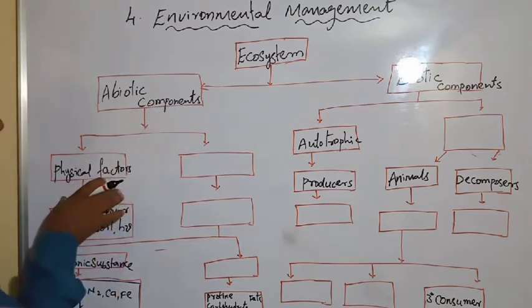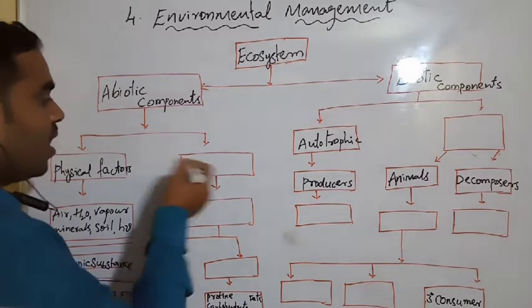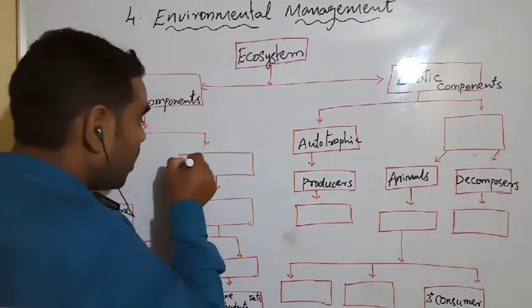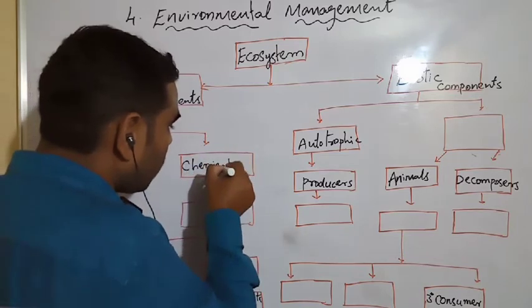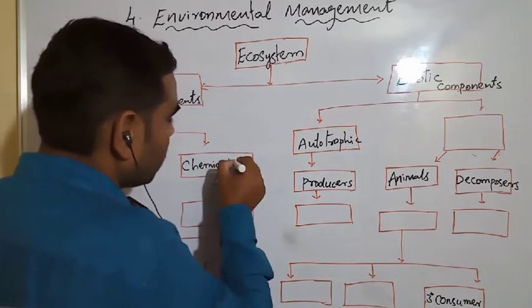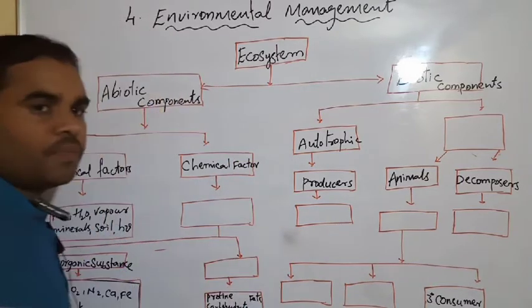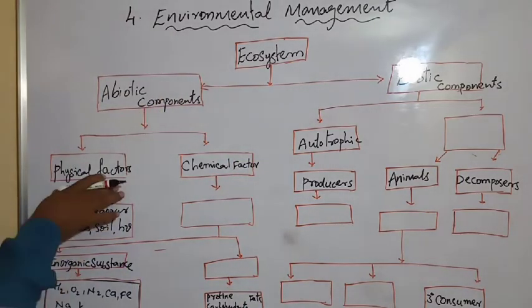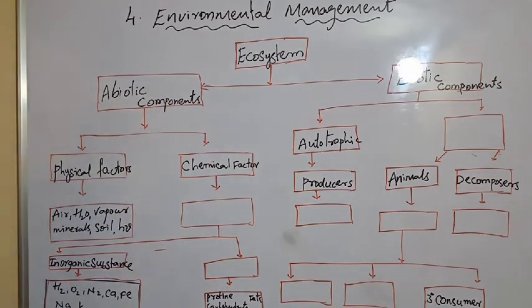Physical factors are already given. In the next box we have to write chemical factors. Abiotic components means the interaction between the physical and chemical factors.